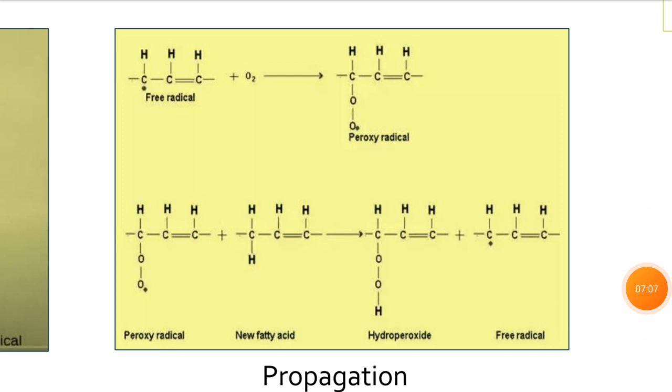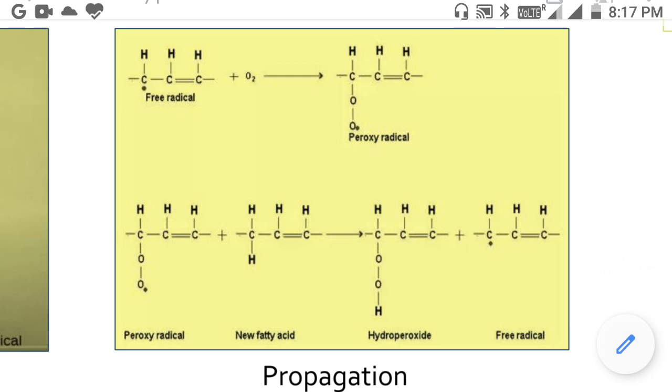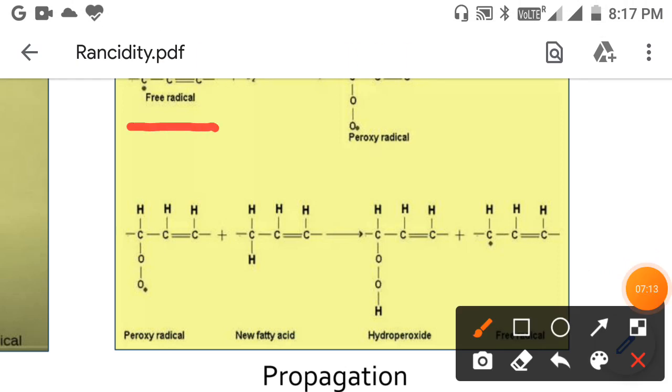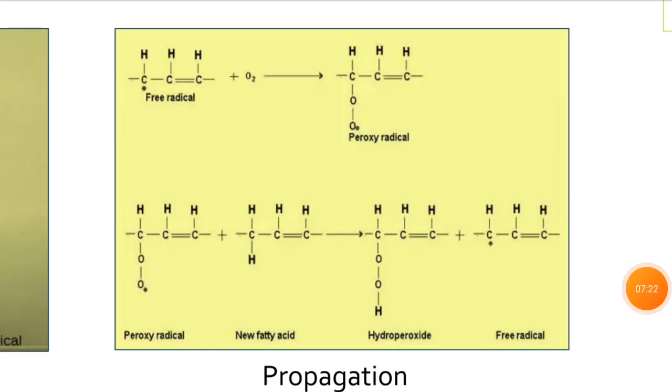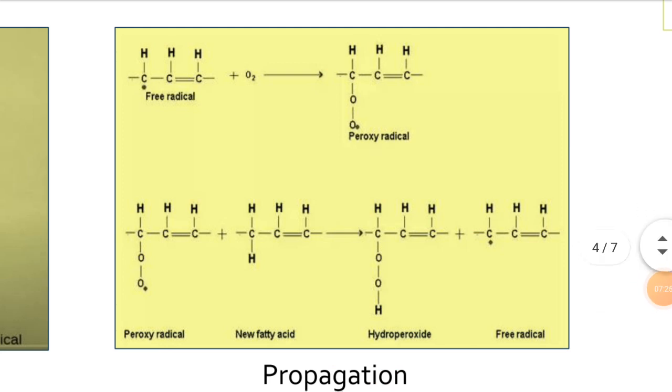Let's understand the propagation step by this figure. This is the free radical of the lipid, which can form the peroxyl radical. The free radical of the lipid can react with oxygen to form the peroxyl radical. Here both oxygen atoms will add on the peroxyl radical.